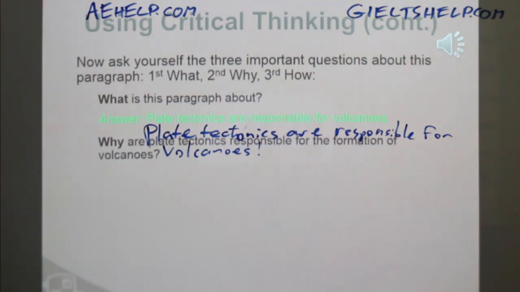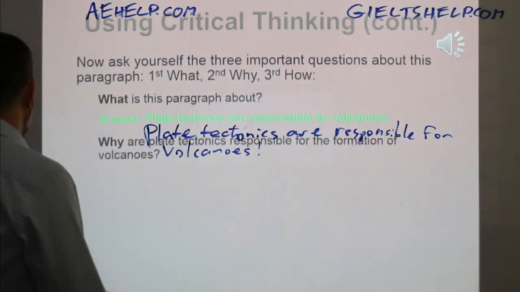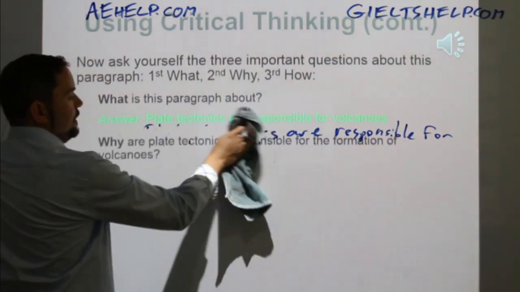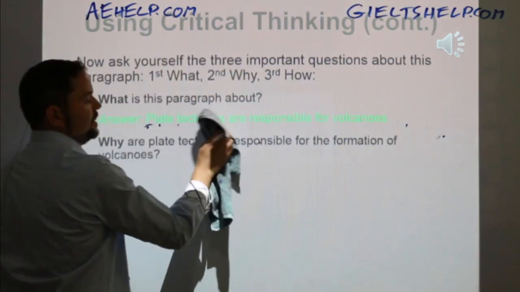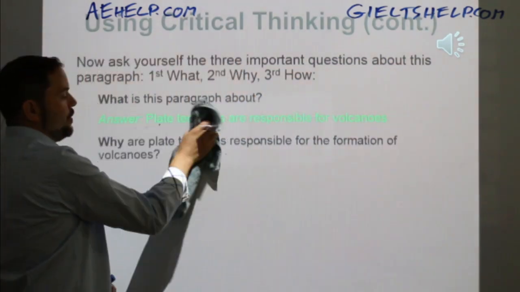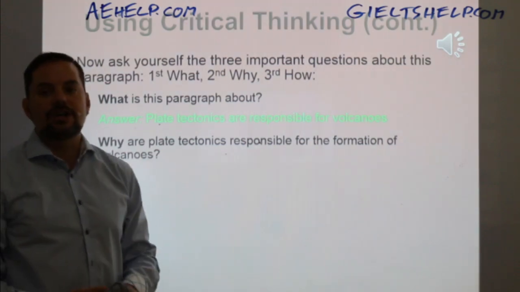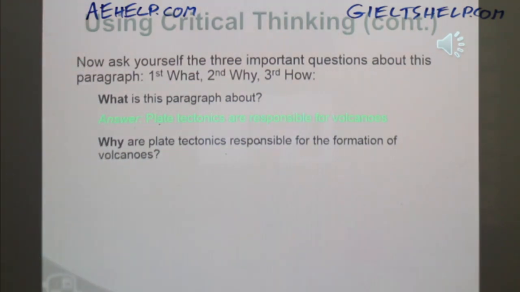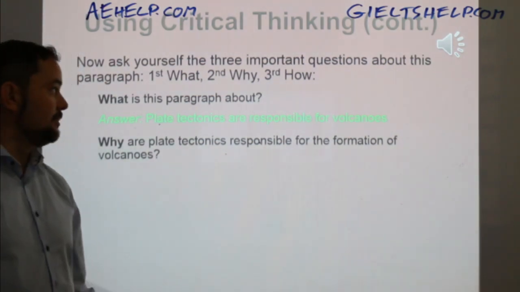So the next question is, why are plate tectonics responsible for the formation of volcanoes? Okay, you can see it clearly now. And knowing the right questions is just as important, if not more important, than knowing the right answers, okay?